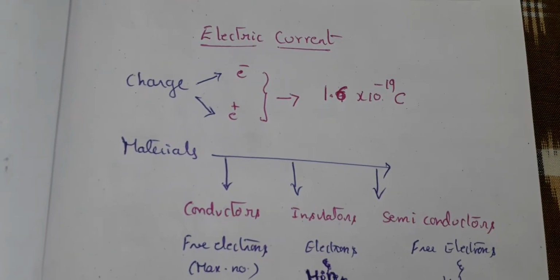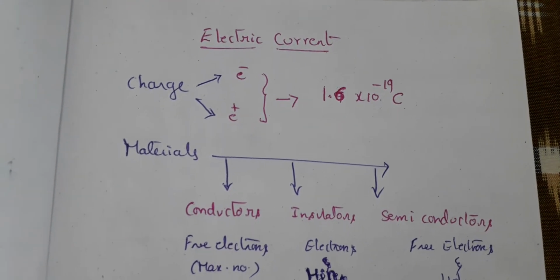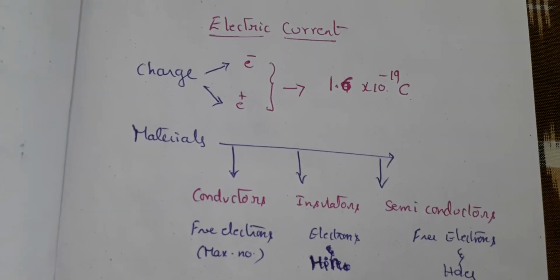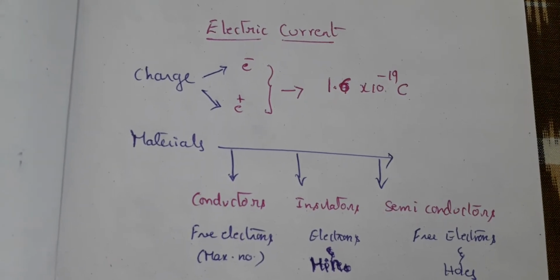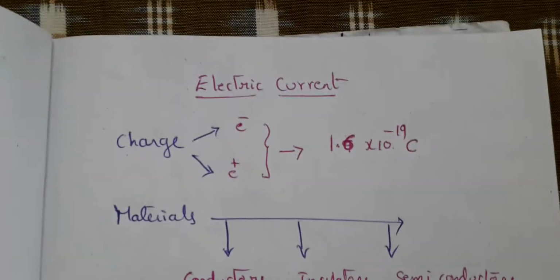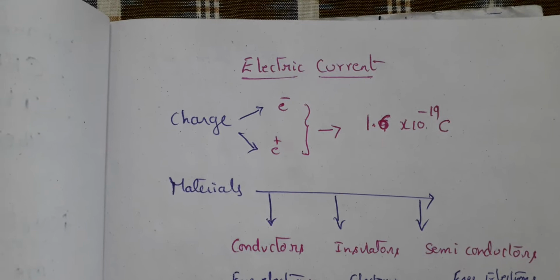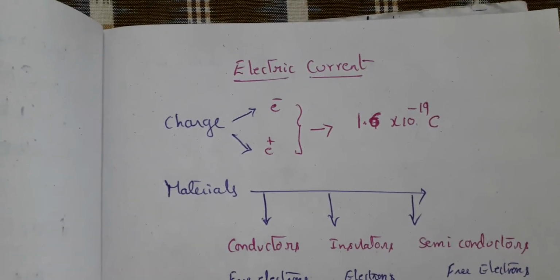From physical science, we are done with chemical bonding for this time, and now we are moving on to electric current. Already you know what is meant by current. Current is equal to charge by time, or charge flowing per unit time is electric current. So, what is a charge?